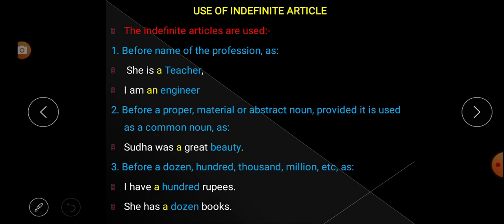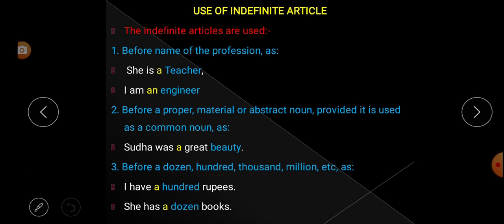So before proper, material and abstract nouns, when these nouns are used as a common noun, we use the indefinite article. Rule number 3. Before a dozen, 100, 1000, million, etc., before these words we have to use indefinite article a or an.